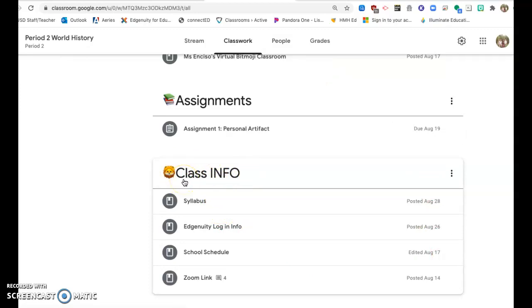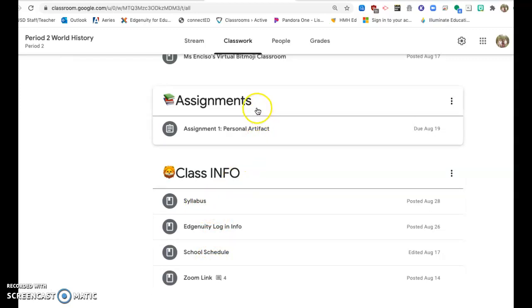This is where your students can find all of the important information regarding our class, including the Zoom link, the school-wide schedule, Edgenuity login information, and the course syllabus. The next topic up is called assignments, and we really won't be posting any assignments here. We had one at the beginning of this school year as kind of an icebreaker, but our students will be completing all of their coursework via the Edgenuity platform.